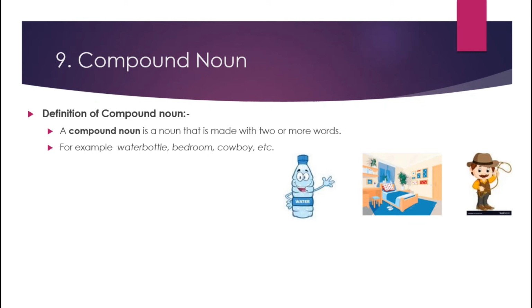Compound means two or more words. Then cowboy: here cow is a noun and boy is also a noun. So if we join these two, we have cowboy. Examples in sentences: the policeman rushed to the scene of the crime. So here policeman: police is a noun and man is also a noun. So here we have policeman, a combination of two nouns.